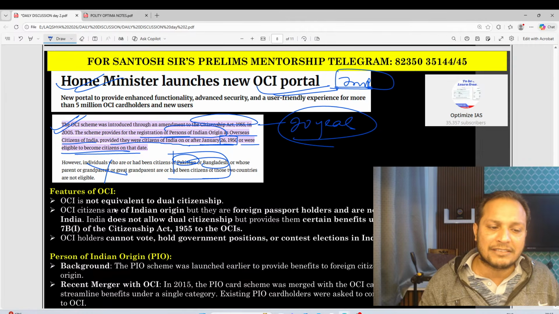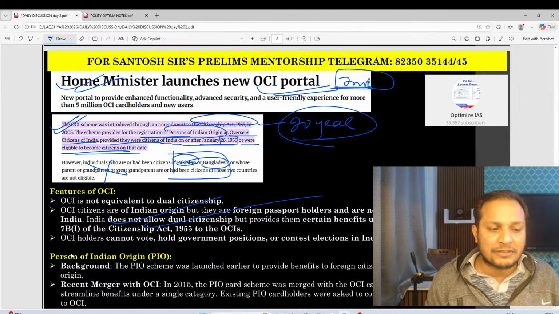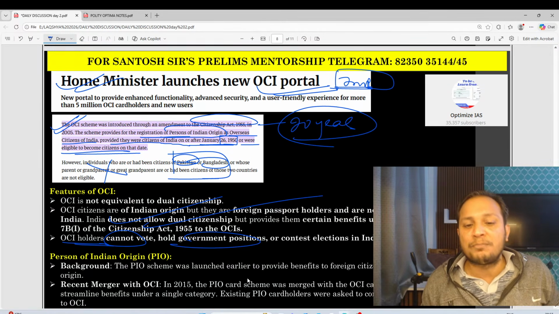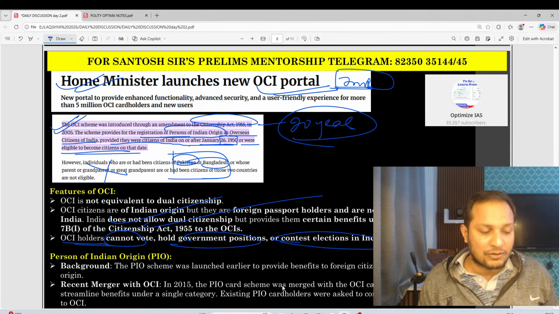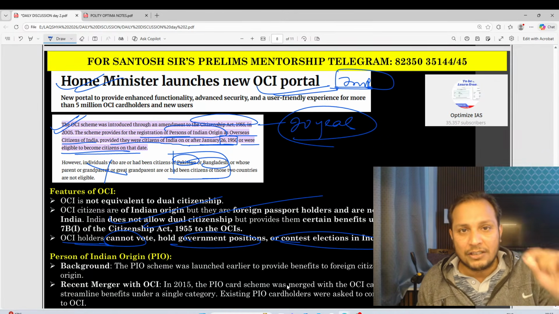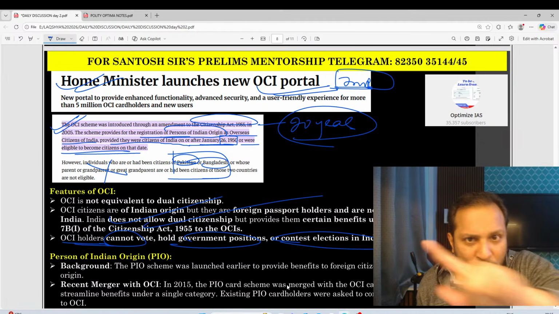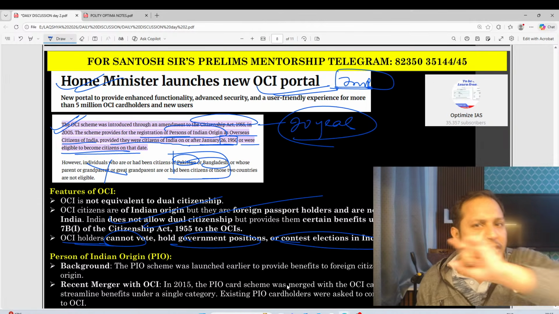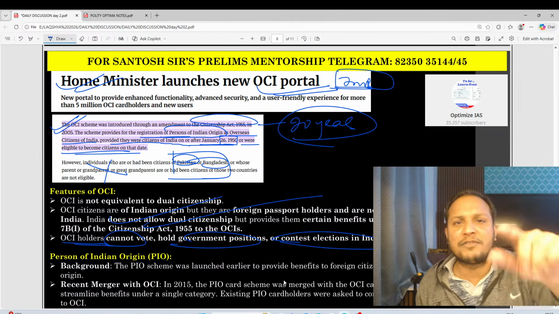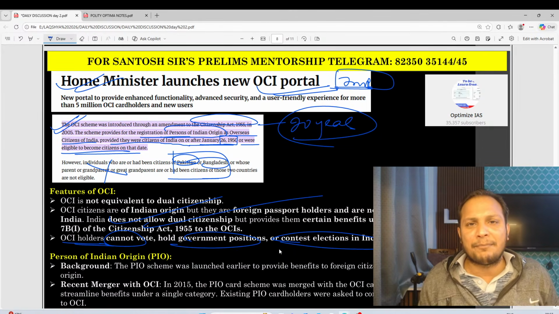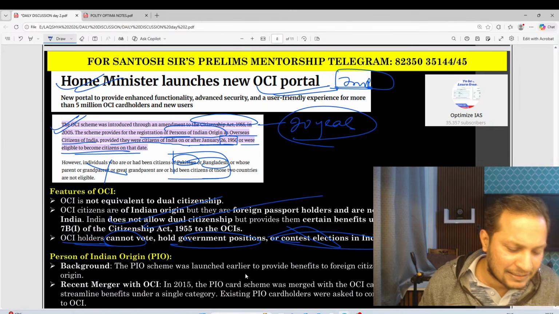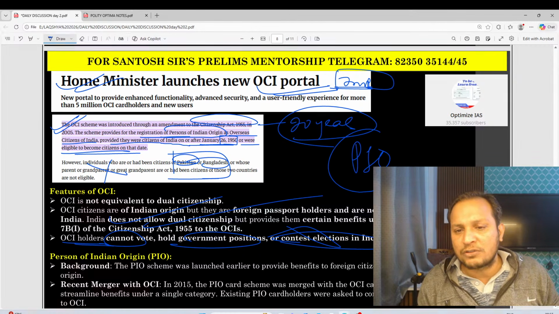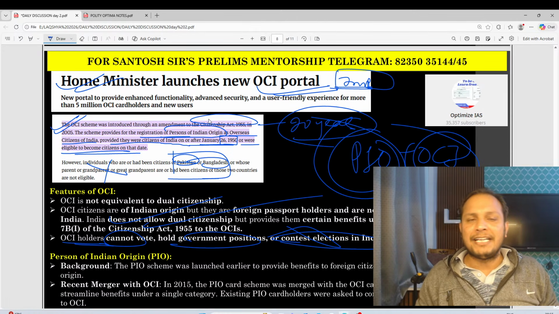India does not allow dual citizenship. Guys, OCI holders cannot vote. They cannot hold government position. They cannot contest election. So they will ask you, can OCI vote? No, OCI cannot vote. Only citizens can vote. Can OCI be selected on a government position? No, you need to be a citizen of India. Can OCI contest election of an MLA or MP? No, OCI cannot contest election. Guys, this can be a very important question. Guys, there was a PIO scheme also. PIO and OCI have been linked.